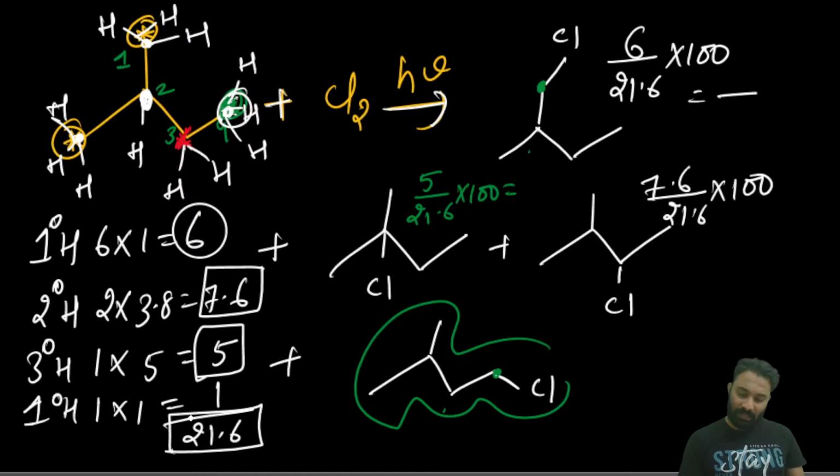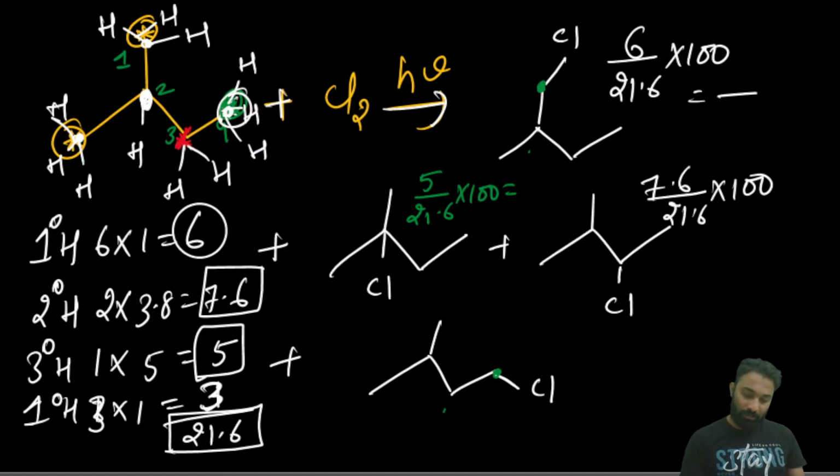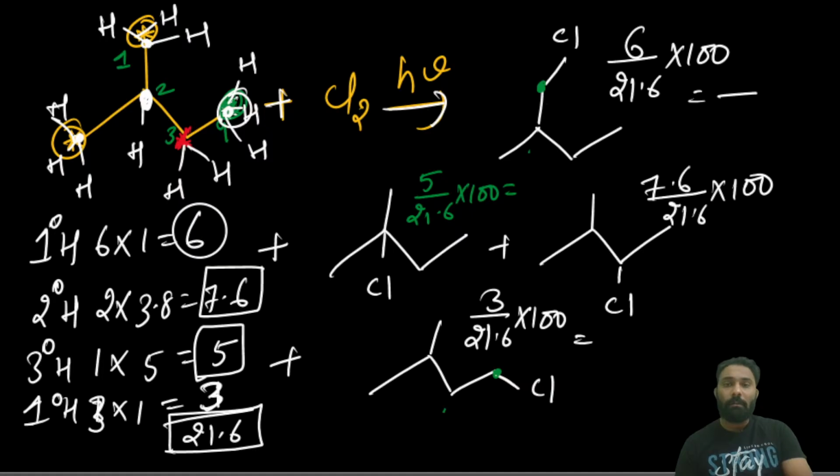Now here it has 3 hydrogens, sorry, 3 into 1, it will be 3. So 3 by 21.6 into 100 gives you the percentage. By seeing the percentage, you have to say which one is the highest yield it is giving.